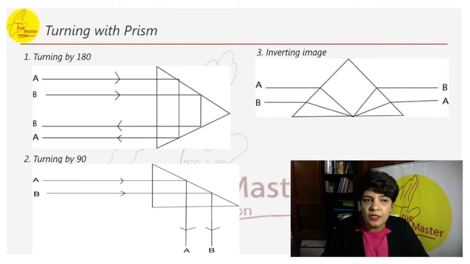If we want to turn the signal, we use prisms. If suppose we are using optical fibers or we are sending some signals and we want to change the direction of the signal, then we use prisms. So basically we will be covering turning by 180 degree, turning by 90 degree and inverting images.